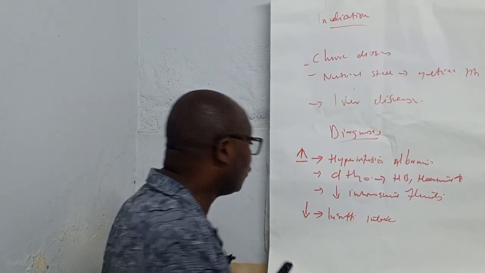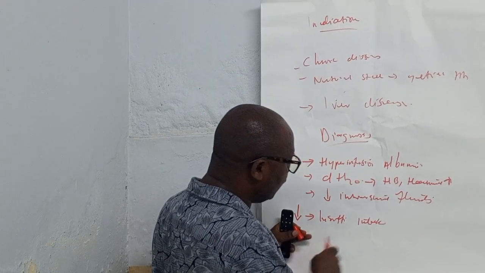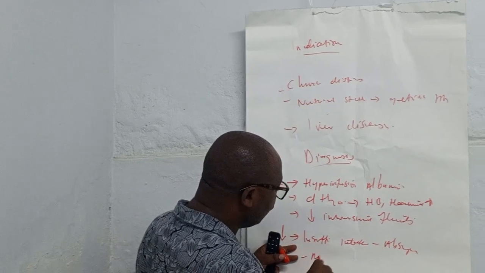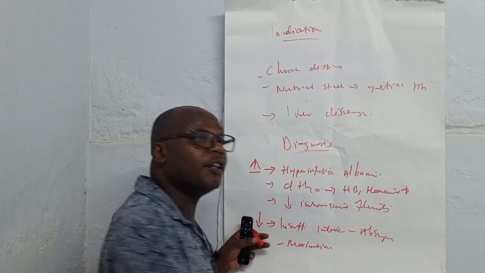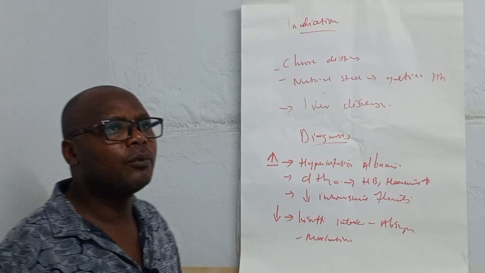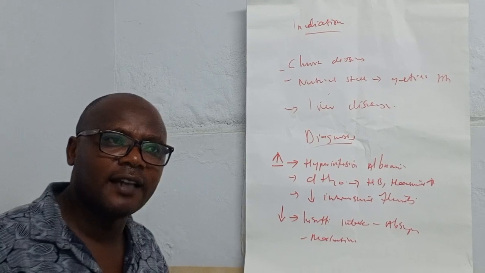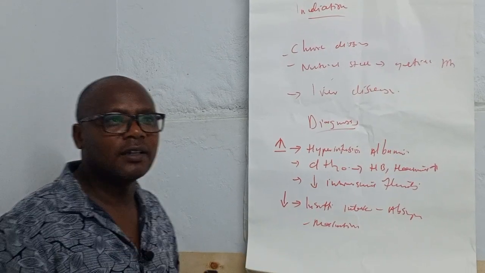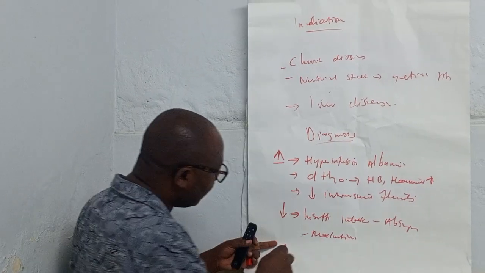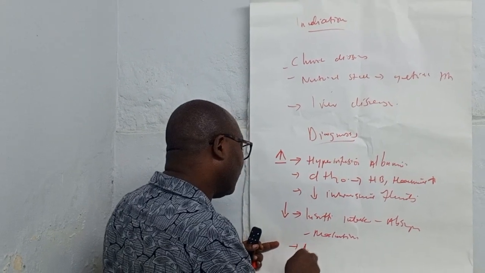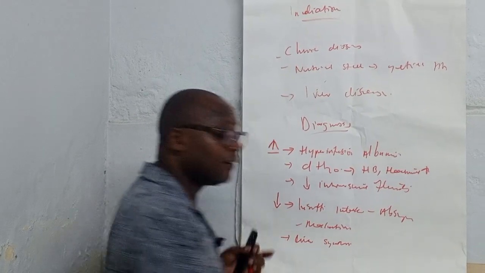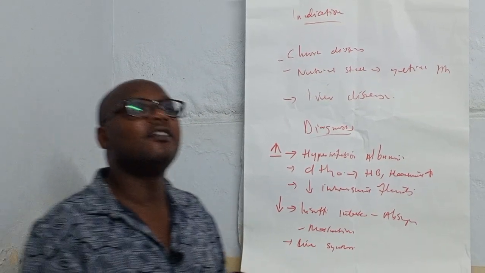The other one is malnutrition. Malnutrition in our body can make us have low albumin, for example, if it is not enough in the diet. And another case is if the liver is unable to synthesize enough albumin in our body, which can result in this.